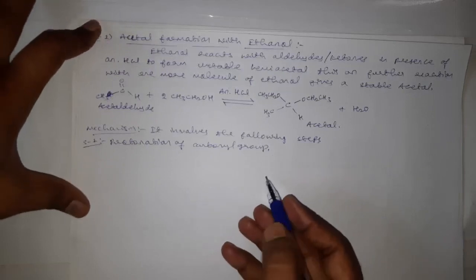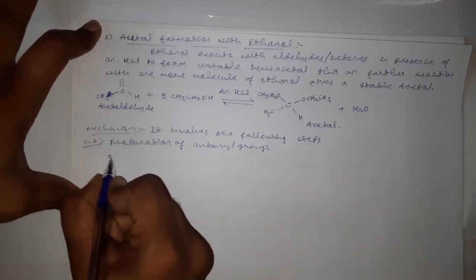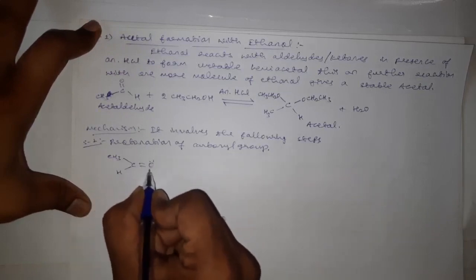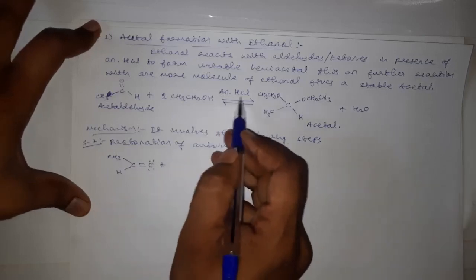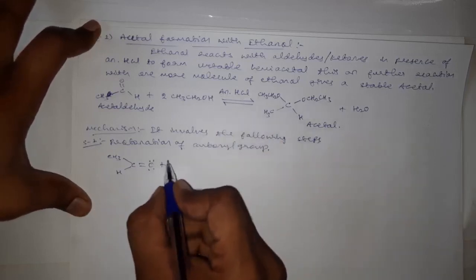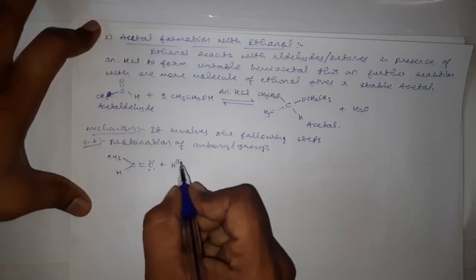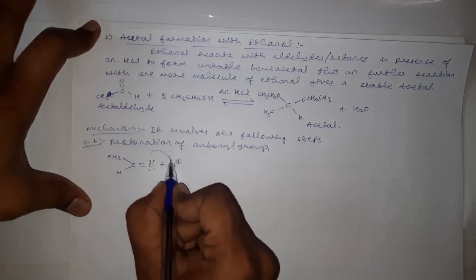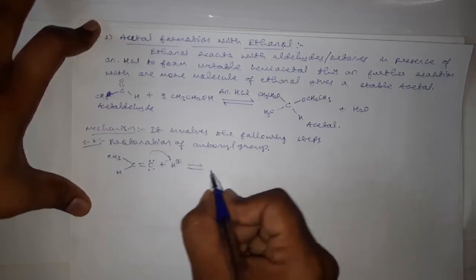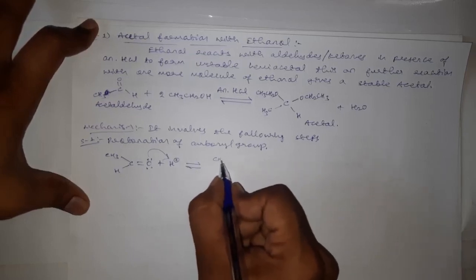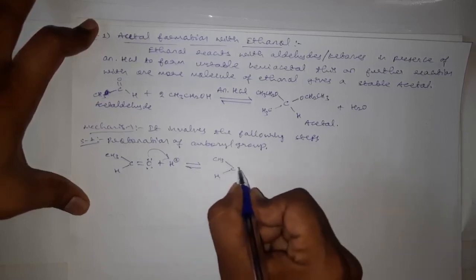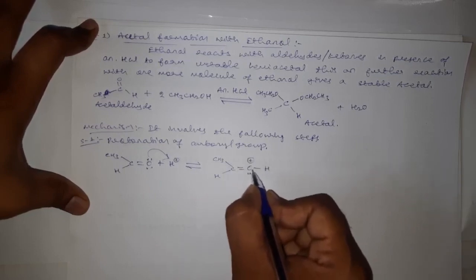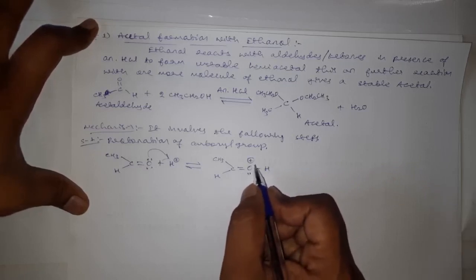The first step is what? Protonation of carbonyl group. Okay. CH3CH double bond O. And we know that here we are using anhydrous HCl, and it is a donor of H plus, and this oxygen of the aldehyde will use its lone pair of electrons to abstract this proton, and hence this oxygen will get protonated. That we can write CH3CH double bond O, and here this oxygen with three bonds becomes unstable and hence it gets a positive charge.